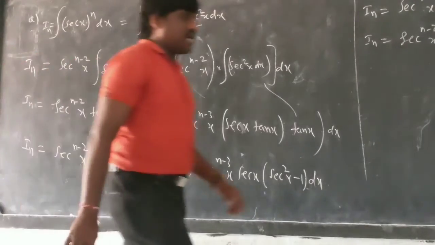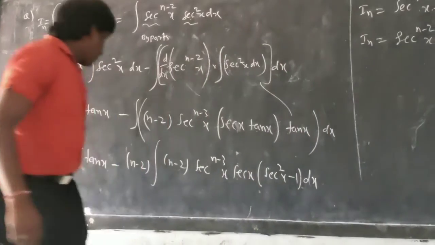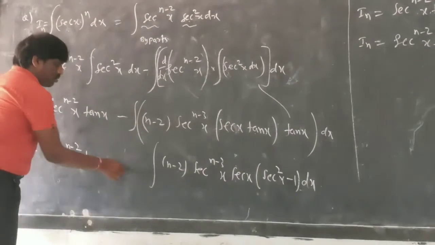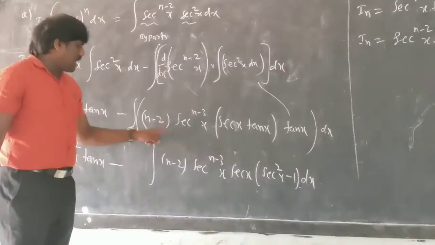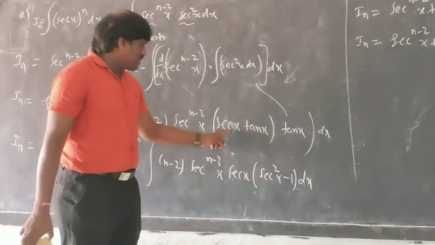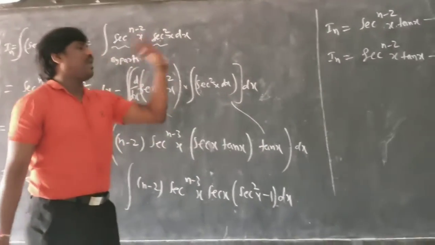Let me correct this mistake, I wrote it two times. I am keeping n minus 2 sec power n minus 3 as it is, into sec x tan x into tan x, that is tan square x.